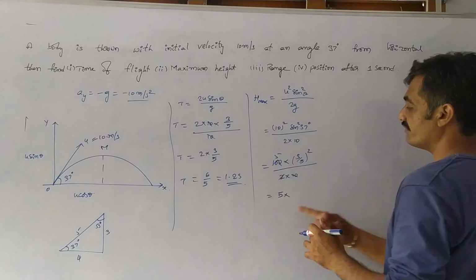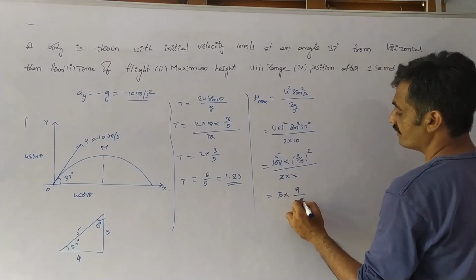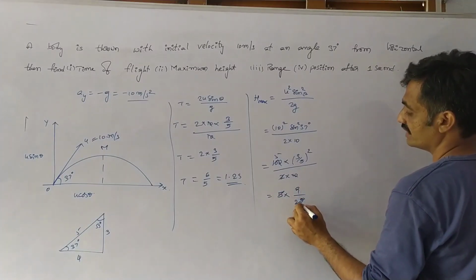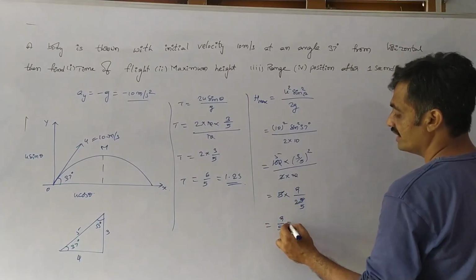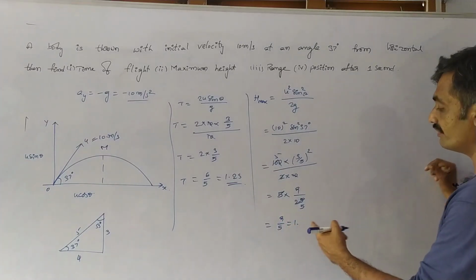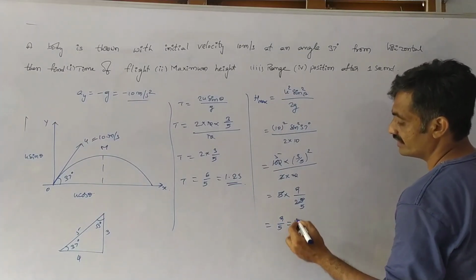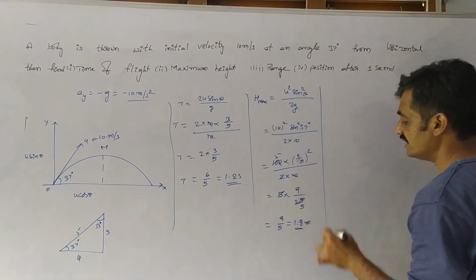The 10 gets cancelled with 2 fives. So we can write it as 5 into 3 square, which is 9, by 5 square, which is 25. If we cancel here, 5 fives are 25, so we can write it as 9 by 5. 9 by 5 is 1 point, and still we have 4; 5 eights are 40. So we get 1.8 meters. It represents the maximum height.